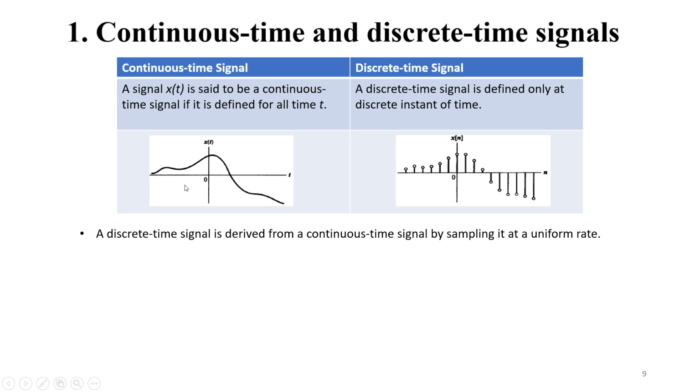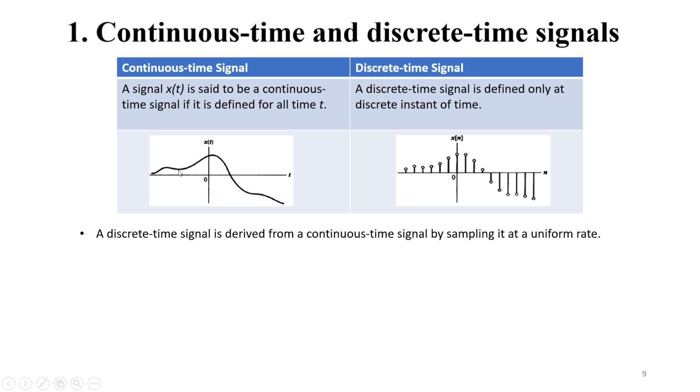Between t equals minus 5 and t equals minus 4, we are not at all considering what amplitude level it is maintaining. We only consider the amplitude at t equals minus 5 and t equals minus 4. Considering only those particular amplitude levels is known as a kind of sampling.